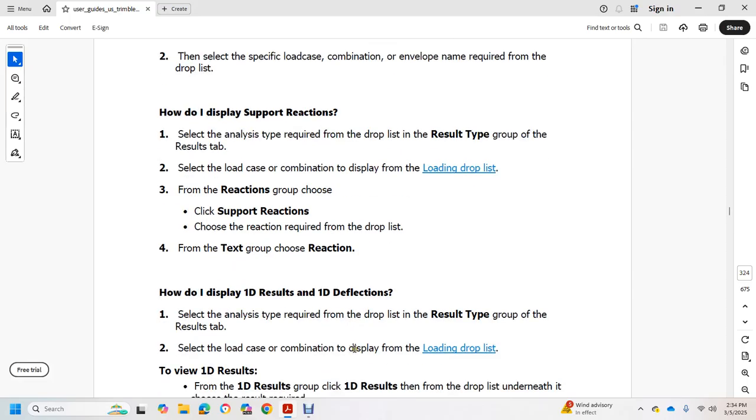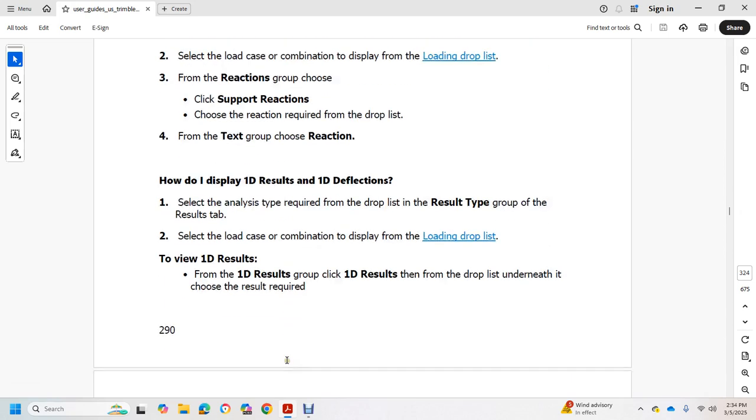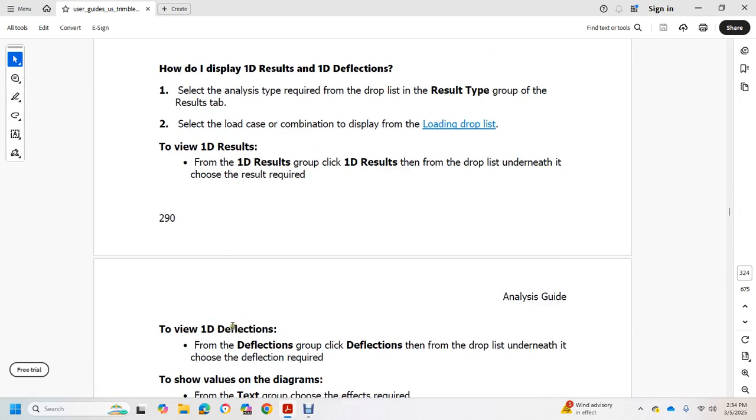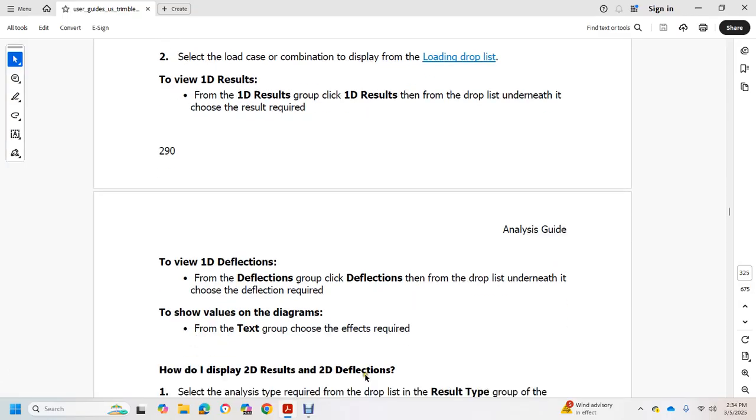First, how do I display the 1D results and 1D deflections? For the analysis type required, use the drop list in the result type group of the result tab. Select the load case or combination to display with the loading drop list. For the 1D result, use the drop list under the 1D result group and choose the type of result required. To view the 1D deflection, use the drop list underneath the deflection group and choose the type of deflection required. To show the value, use the text group and show the effects required.